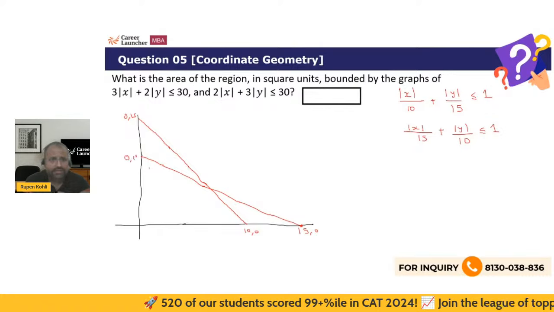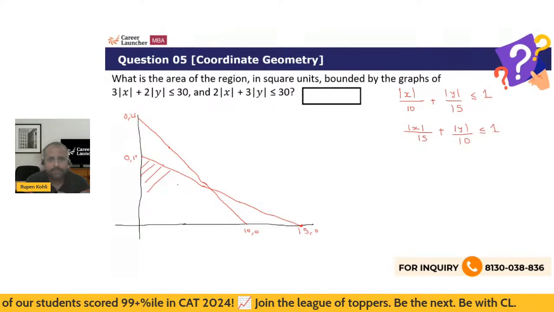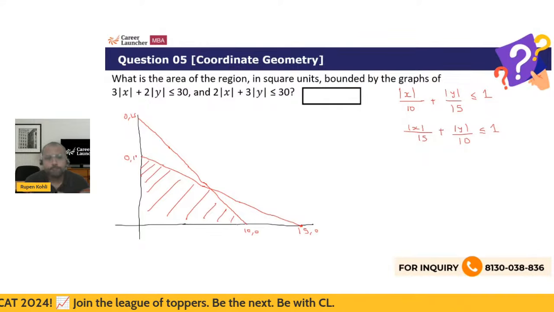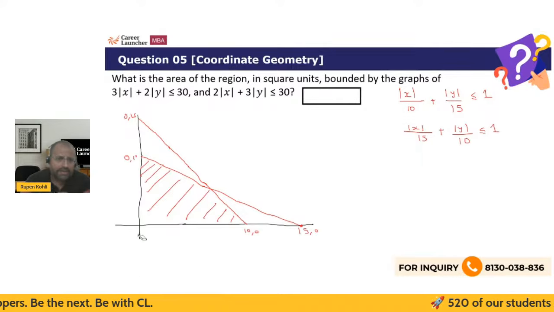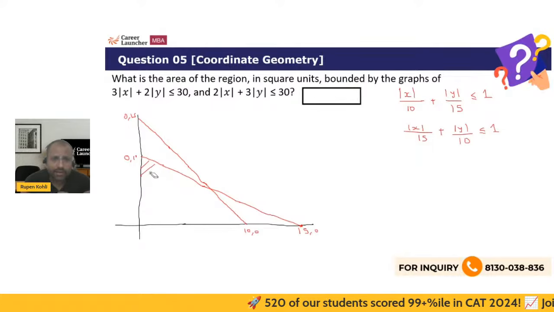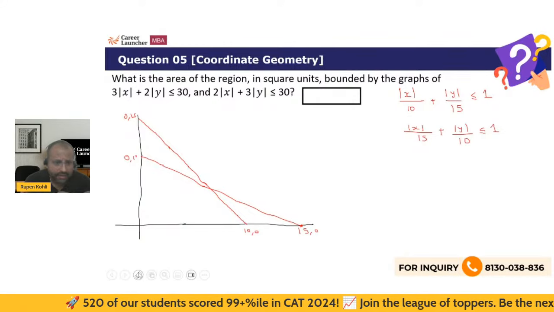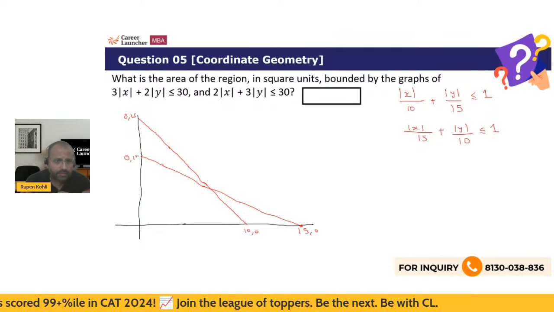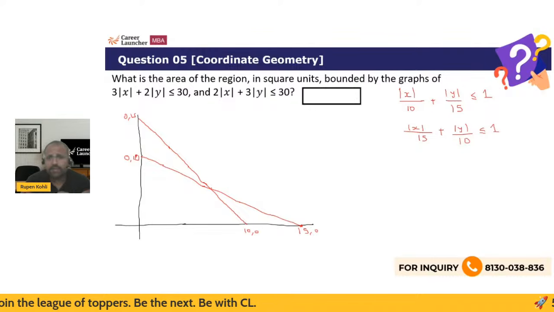So therefore, you can understand that this area is basically what I'm interested in, right? This area looks a bit complicated at first glance because it's a quadrilateral, right? And you can easily understand that the two sides are 10 and 10 each, but finding these sides might be a bit tedious.